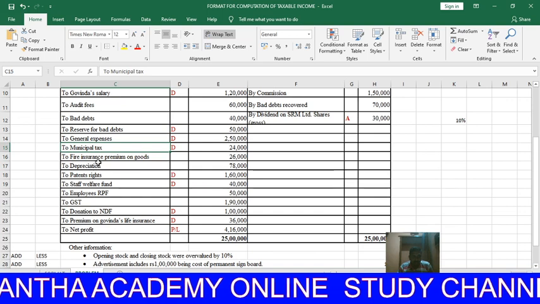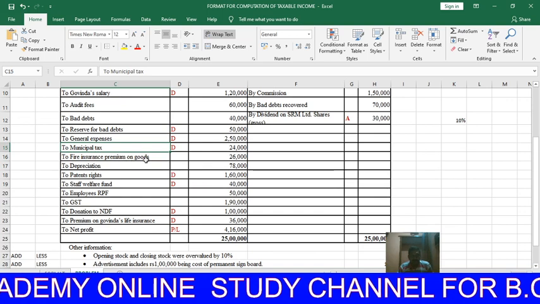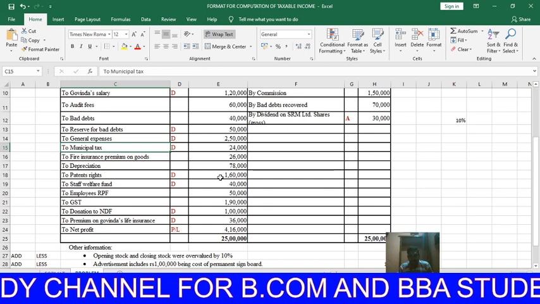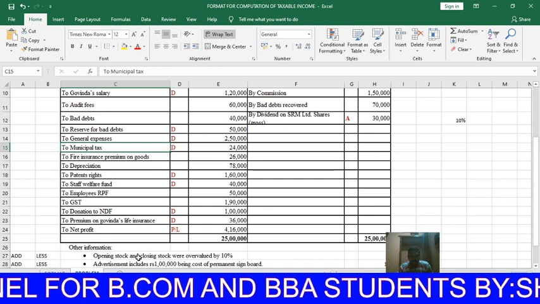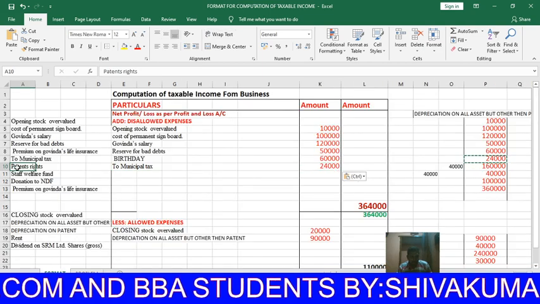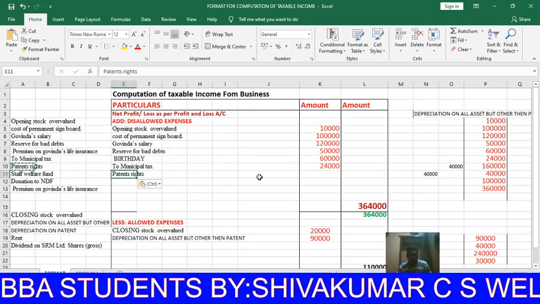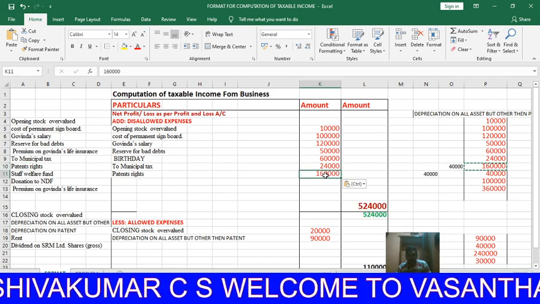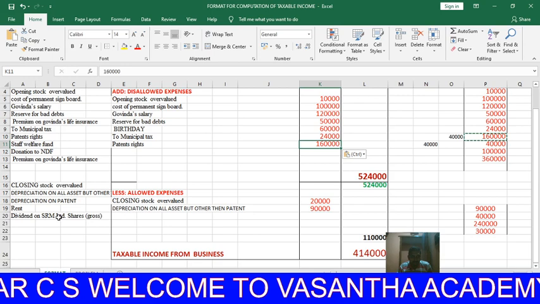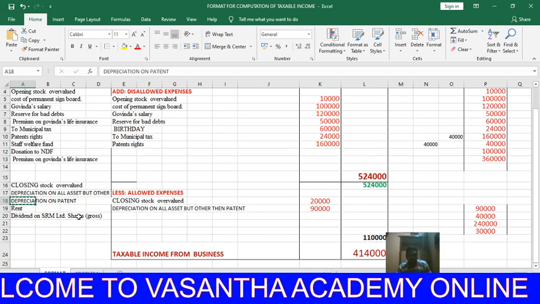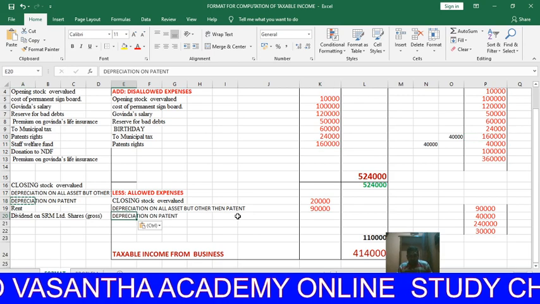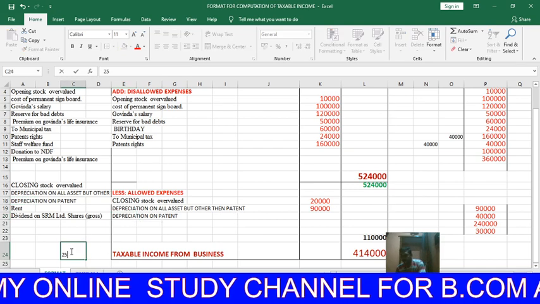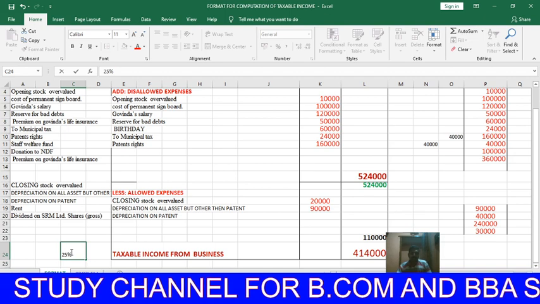Next, fire insurance premium on goods is allowed expenses. Depreciation is allowed expenses. Patent purchase 1,60,000 is disallowed expenses. Now you have to claim the depreciation on patent. What is the depreciation rate as per Income Tax Act? 25%. In this problem I do not give 25%.